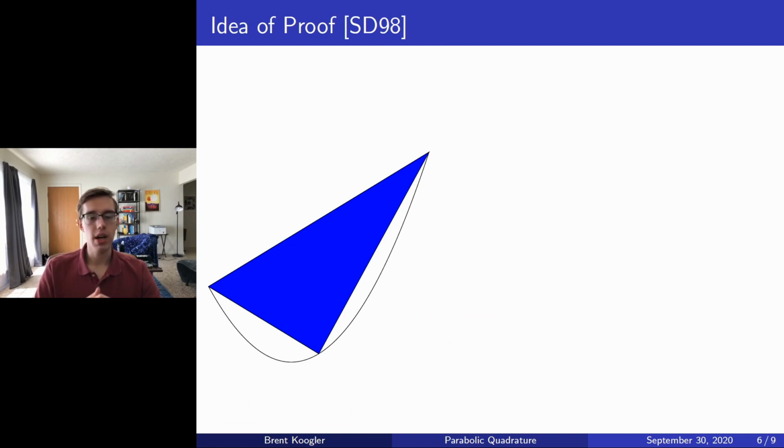So to give an idea of how Archimedes geometrically proved his quadrature of the parabola, suppose that we're given this parabolic segment, and let us describe the triangle that he talks about in the statement of his theorem. In other words, let this blue triangle have the same base and height as the parabolic segment. Then we note that this parabolic segment can be readily described in three component parts, that being the blue area and then those two sub-parabolic segments.